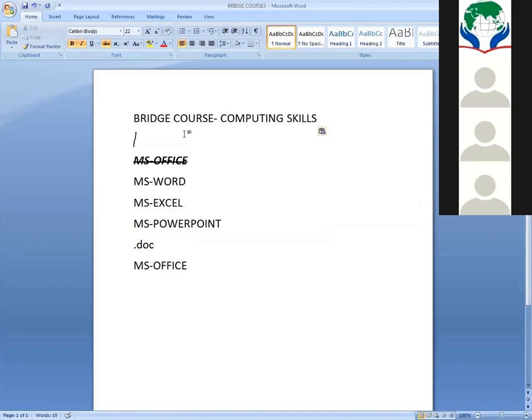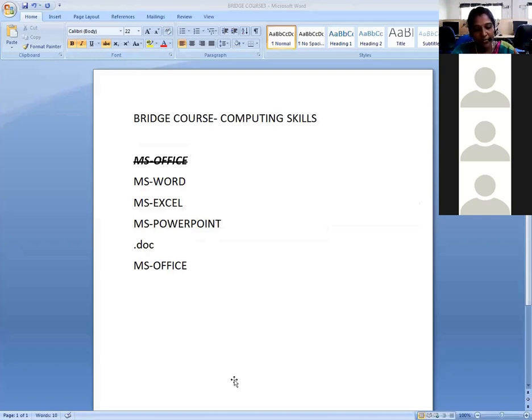What are the alignments? Left alignment, right alignment, center alignment. Very good. Totally 4 alignments.